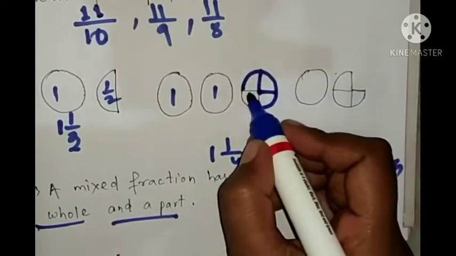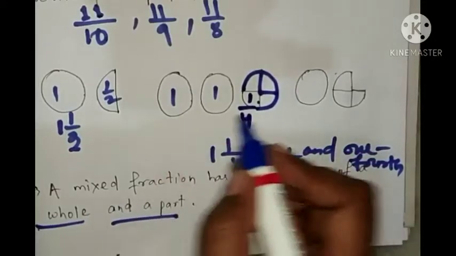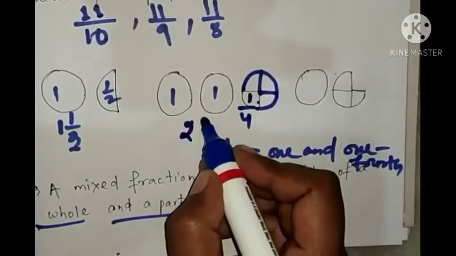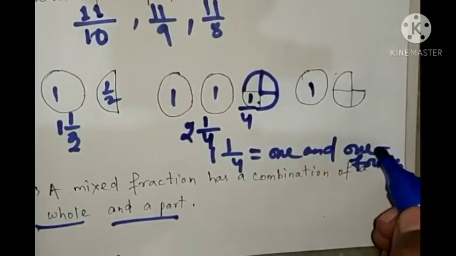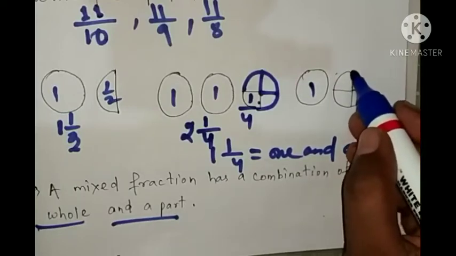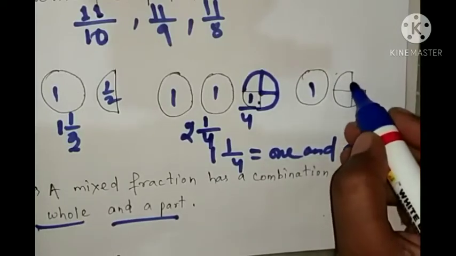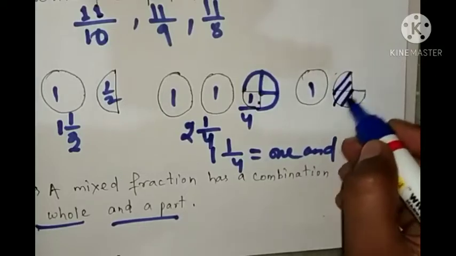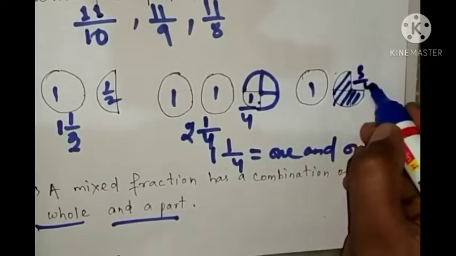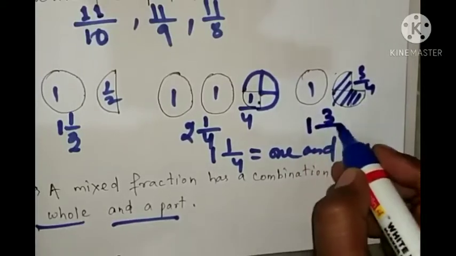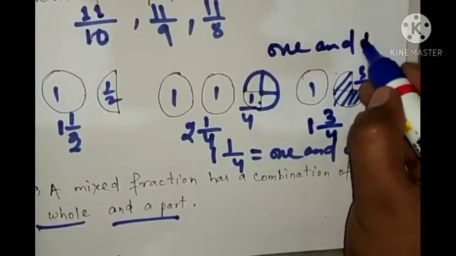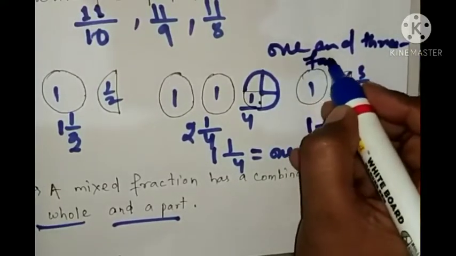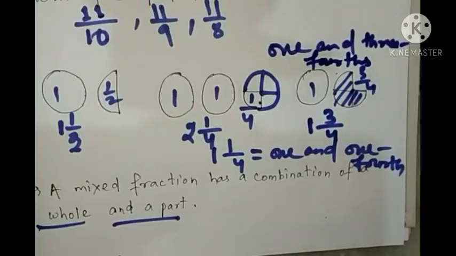So what can we write it as? 1/4. So what will you write here? 2 and 1/4. Like this. Here it is one whole and here how many parts? It is the 3/4 part. So this part is how much? 3/4. So what can you write? 1 and 3/4. Okay, so this is about mixed fractions.